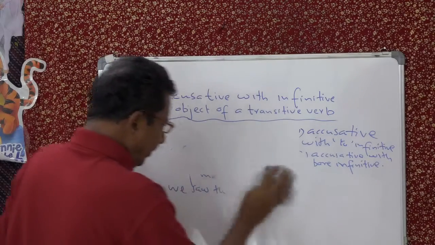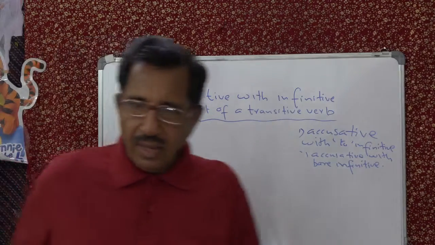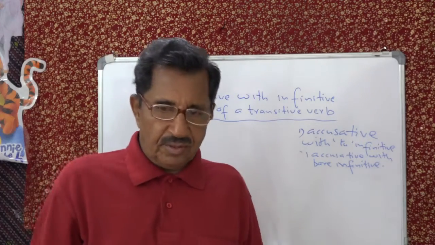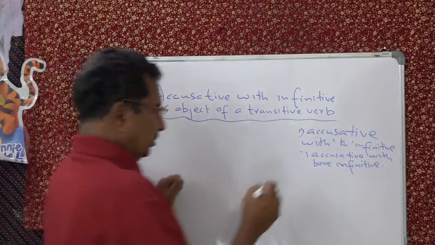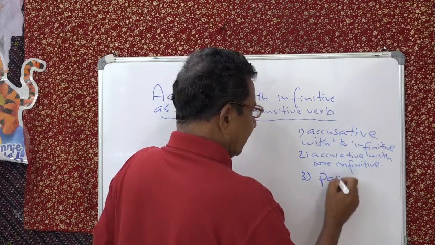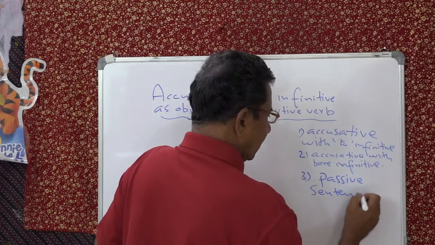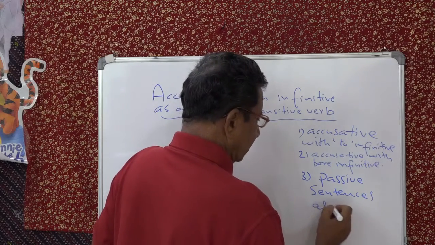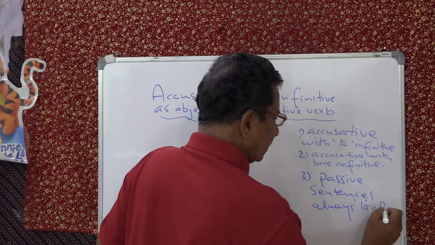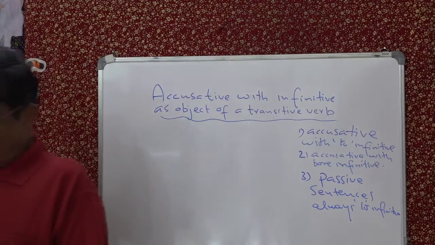And then one more point about this is that even though in the active voice you are using bare infinitive, when it is rewritten in the passive, you have to use the to infinitive. So that is the third point. Passive sentences, we always use to infinitive. Example. In active you may not use it, but in passive.